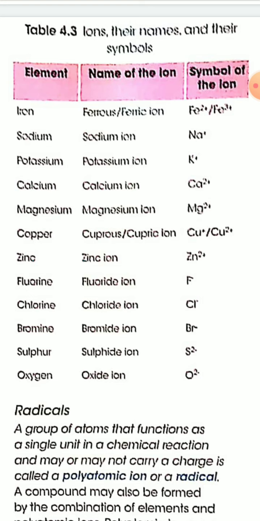The letters are not clear to see, so I am saying the symbols and names of the ions, and you have to write them in your copy.